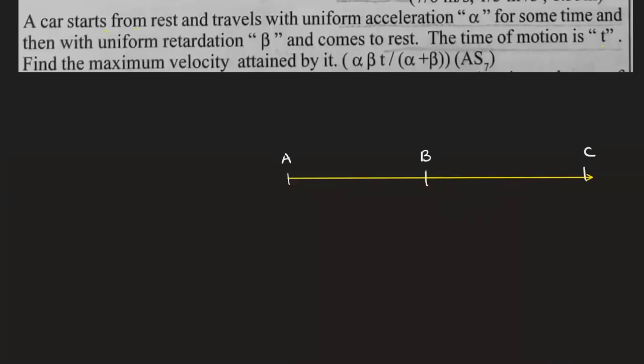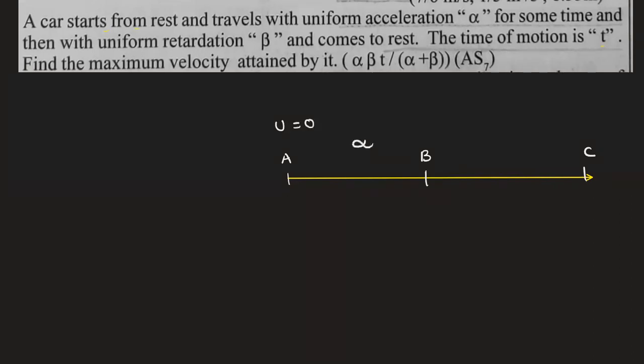So in this problem, we are going to solve what is the maximum velocity attained by it. So what is the problem? First, let us see. A car starts from rest. So here, starting from rest means the initial velocity is going to be 0, and it travels with uniform acceleration alpha.